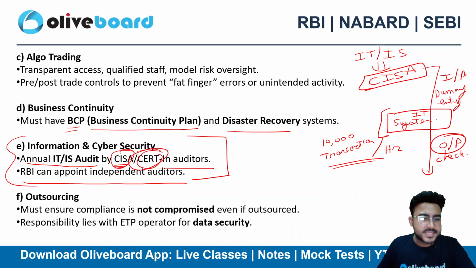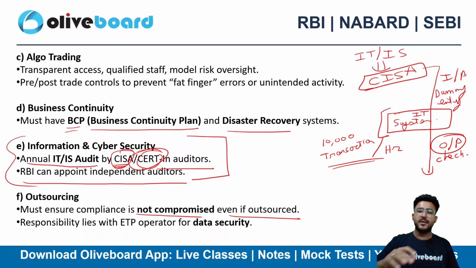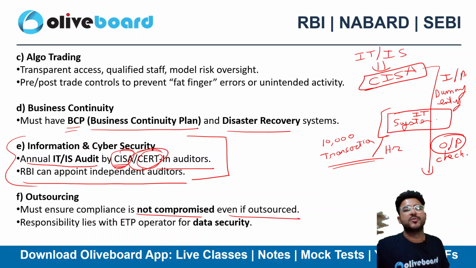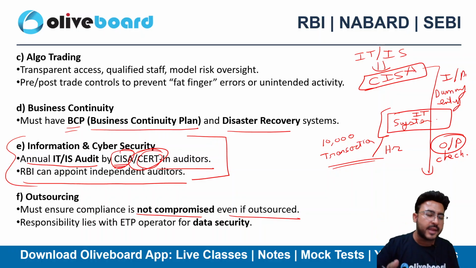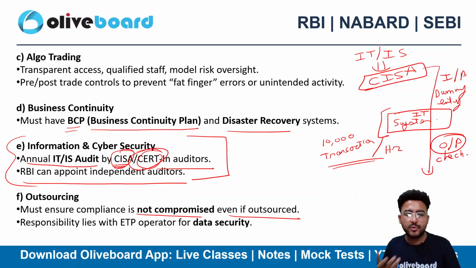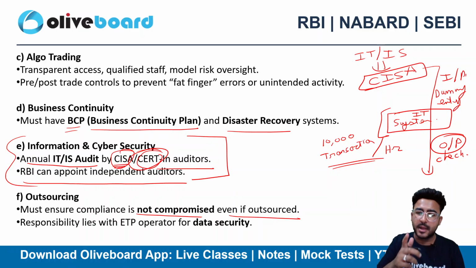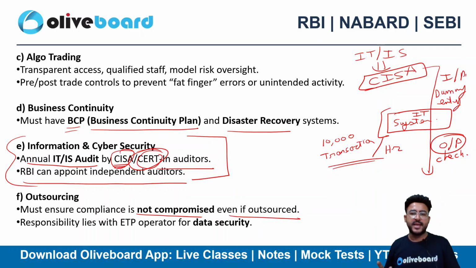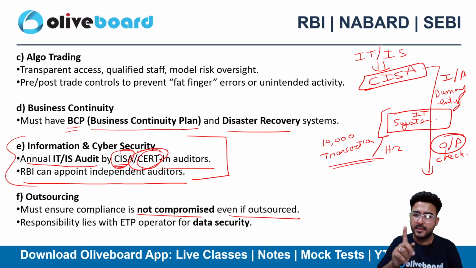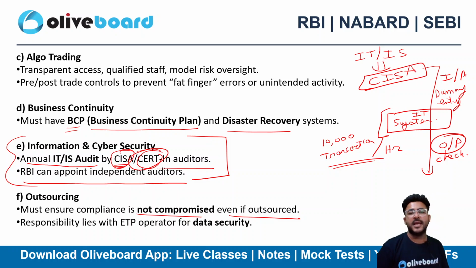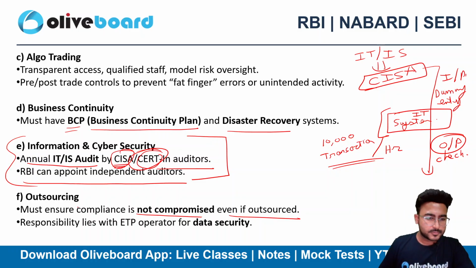Outsourcing must ensure compliance is not at all compromised even if outsourced. Let's suppose the ETP provider has outsourced a part of it, right? Outsourced a part of its operating activity. Then in that case, even if there is outsourcing, however, the compliance should not be compromised, because it's a highly important area, right? It's a very, very important area. You can't deal with the non-compliance here, right?